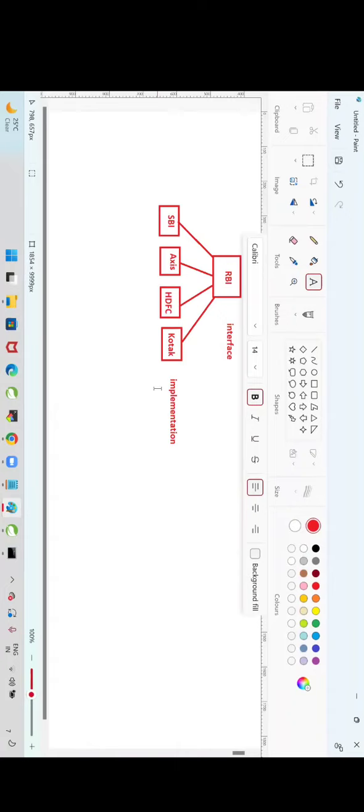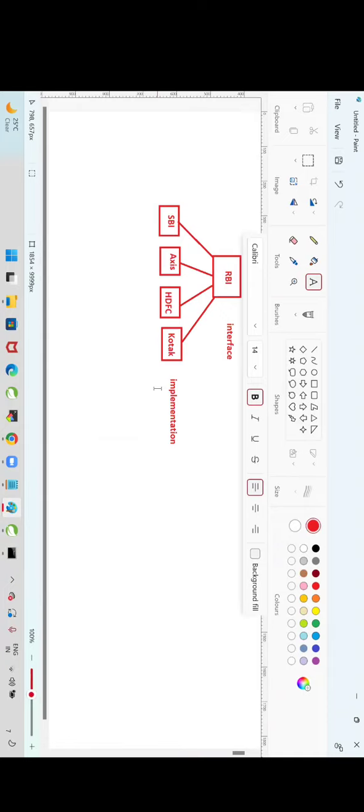So what is our understanding about the interface now? Interface is nothing but a collection of abstract methods. Why are we going for interfaces? Interfaces decide the rules. Classes will follow those rules. That means what methods you need to write in the class will be decided by the interface. So an interface will contain abstract methods.